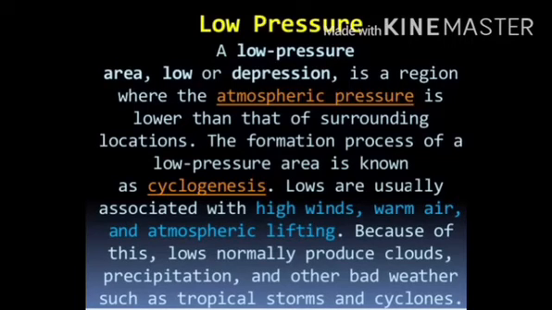Now the low pressure. A low pressure area, or low, or depression, is a region where the atmospheric pressure is lower than that of a surrounding location. The formation process of the low pressure area is known as cyclogenesis. Lows are usually associated with high wind, warm air and atmospheric lifting. Because of this, lows normally produce clouds, precipitation and other bad weather such as tropical storm or cyclone.